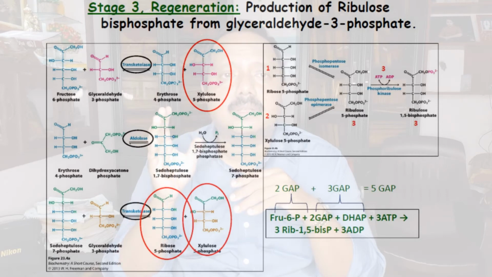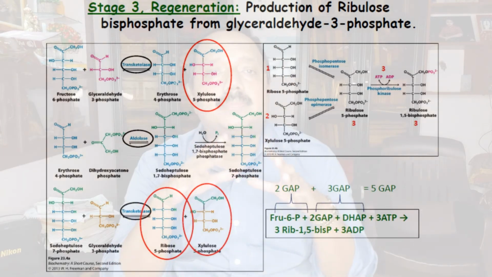The xylulose 5-phosphates are converted into ribulose 5-phosphate with the help of the enzyme pentose phosphate epimerase, whereas the ribose 5-phosphate is converted into ribulose 5-phosphate by the enzyme pentose phosphate isomerase. So total 3 molecules of ribulose 5-phosphate are formed. This ribulose 5-phosphate is converted into ribulose 1,5-biphosphate with the help of the enzyme phosphoribulose kinase.